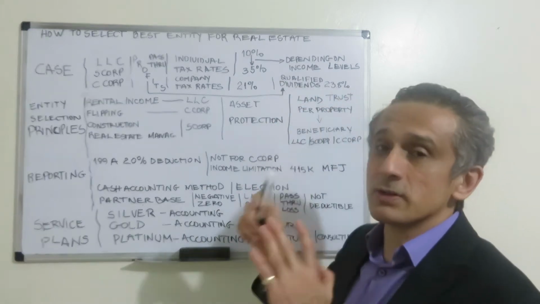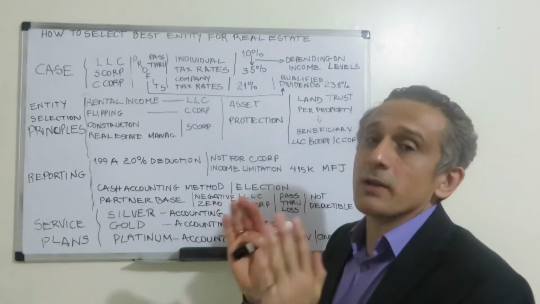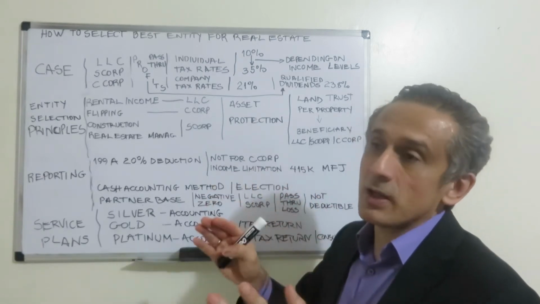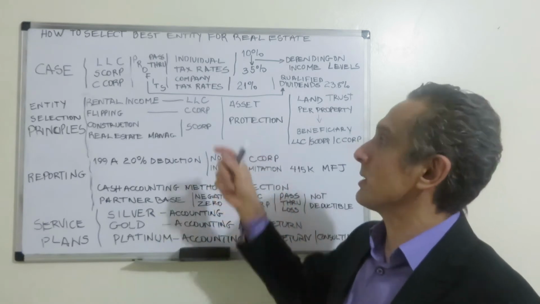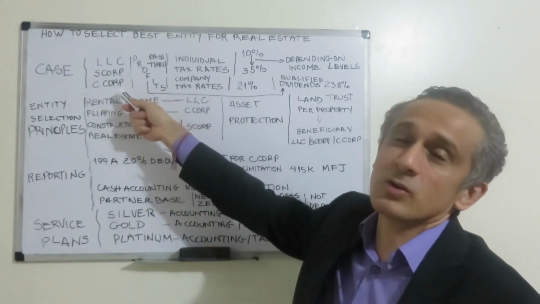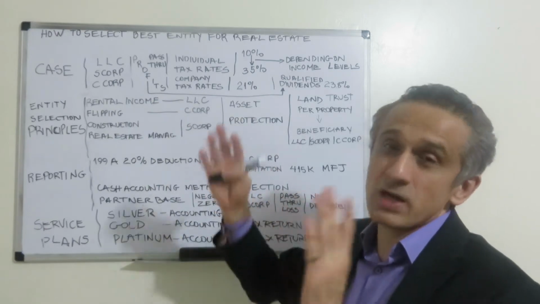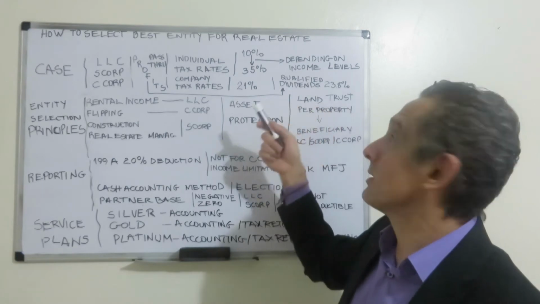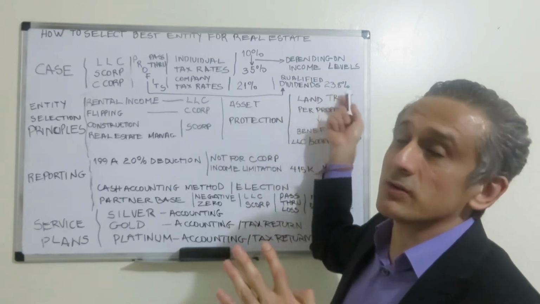Qualified dividends are dividends that are kept over 60 days, the profits of the company over 60 days, and after 60 days are distributed. But usually as real estate investments, whenever they are selected as C Corp for real estate investment, they are kept for many years, so they are qualified dividends. And as qualified dividends, the maximum rate is 23.8%.